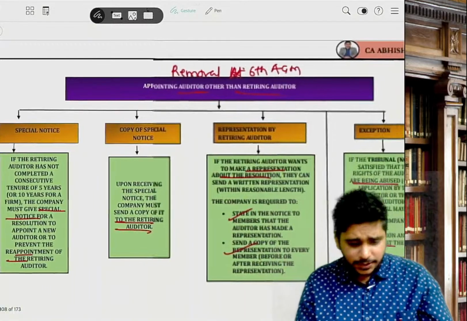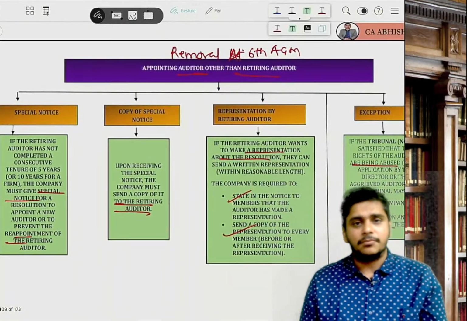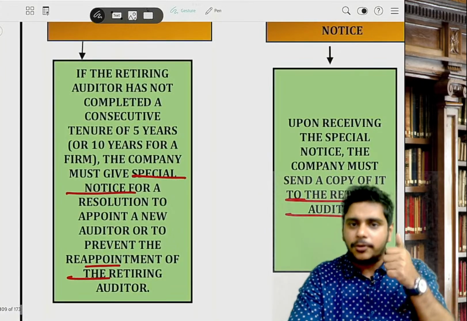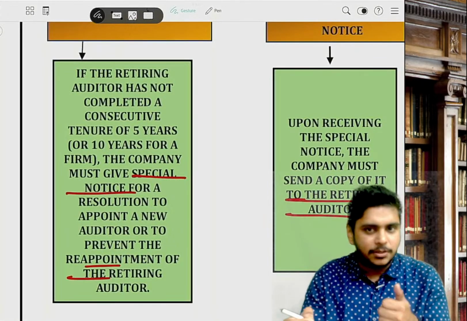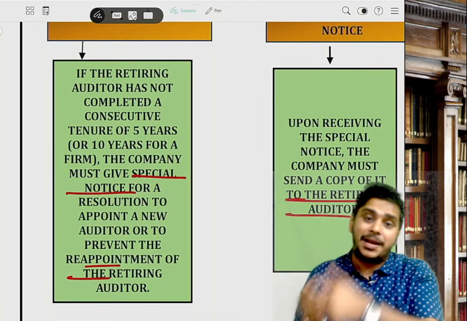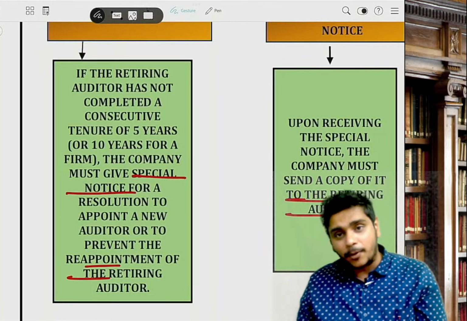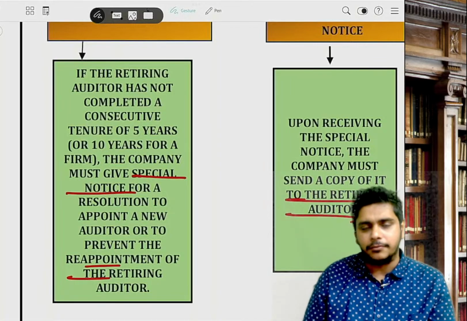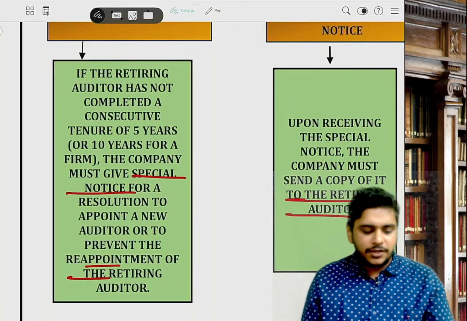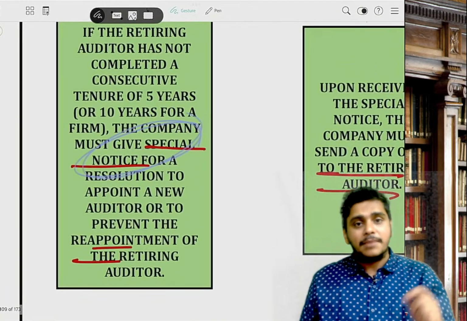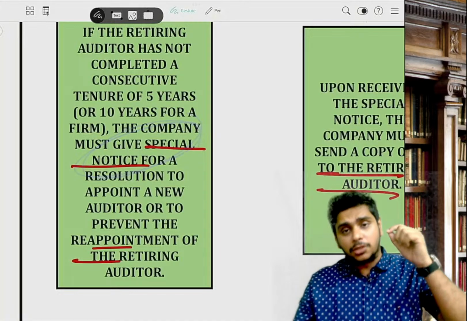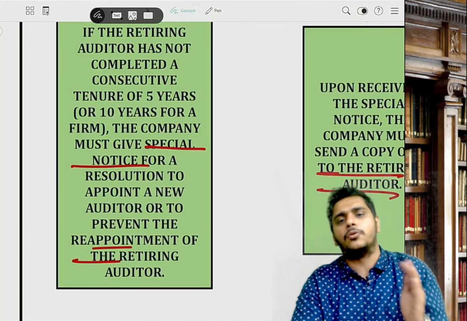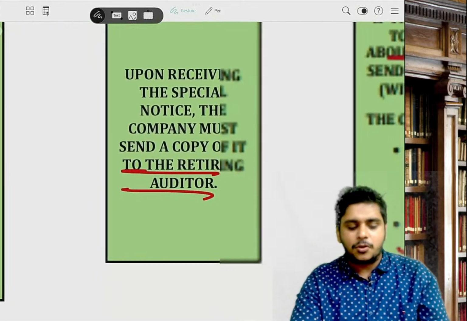Then one more is there: removal at the 6th AGM. Generally an auditor is appointed at the first AGM and will retire at the 6th AGM, with a chance to come back again. That coming back is called reappointment. But members may say, we don't want you again. Exception, rotation. So, members will inform the company via which notice? Via special notice. Members will give a special notice to the company that please don't reappoint Manohar. Now, upon receiving the notice, what will Manohar do?